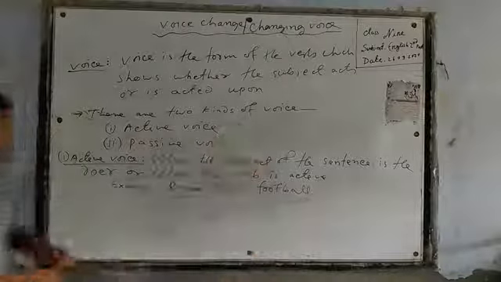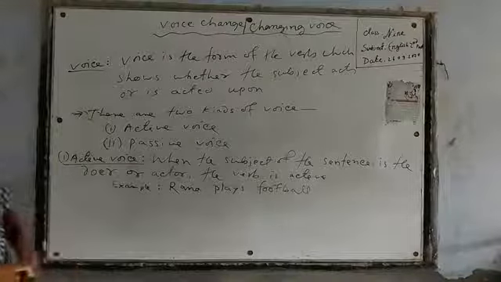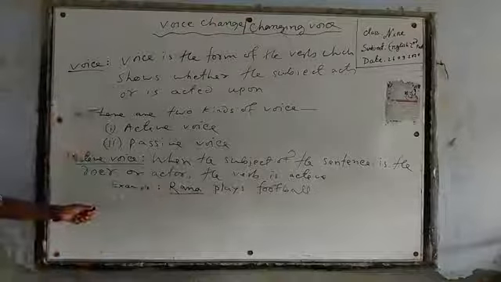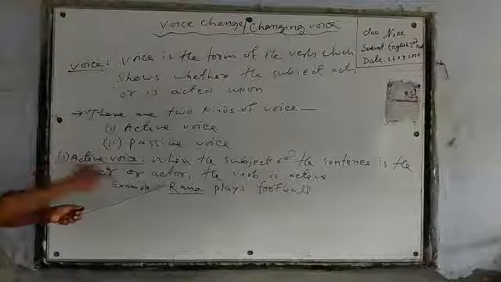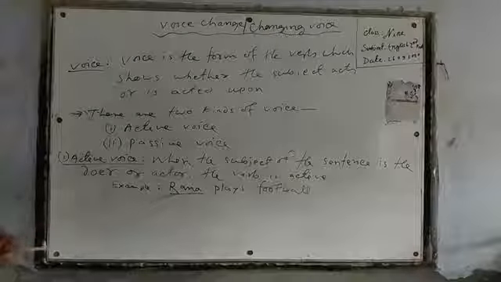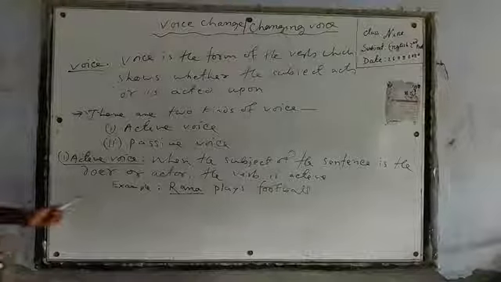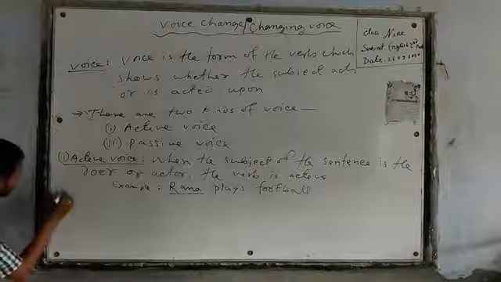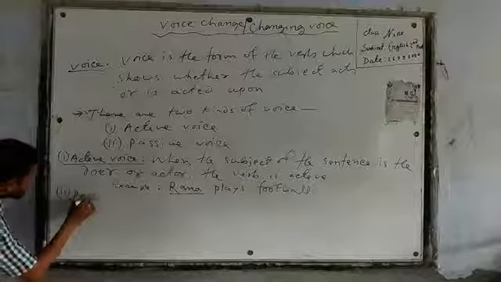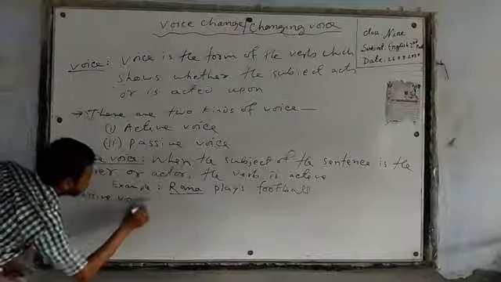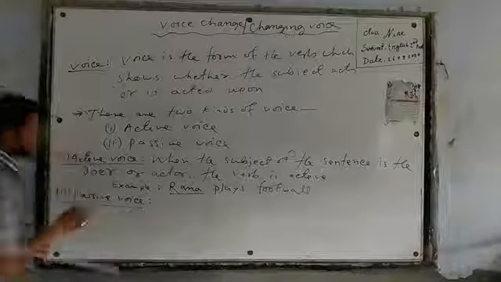Example: I will show you an example. Here I have written an example. Rana plays football. Okay, here Rana is the subject and Rana is the doer and the actor in this sentence. So this is active voice. Okay, understand? And now I will show you passive voice.